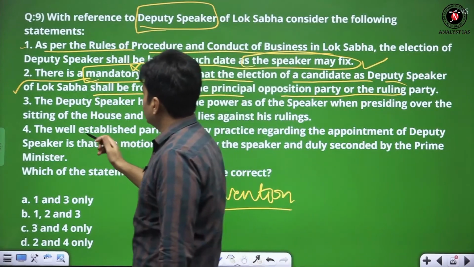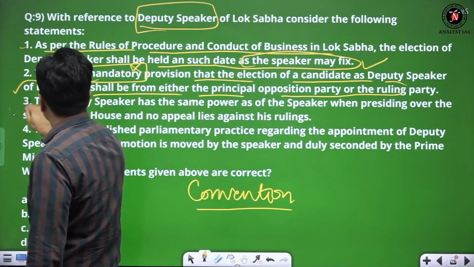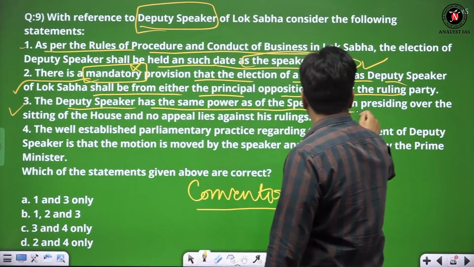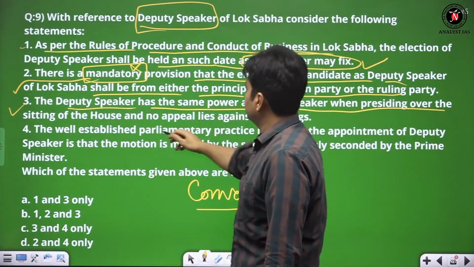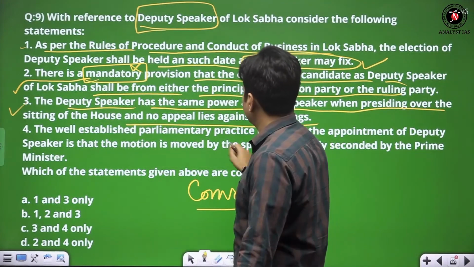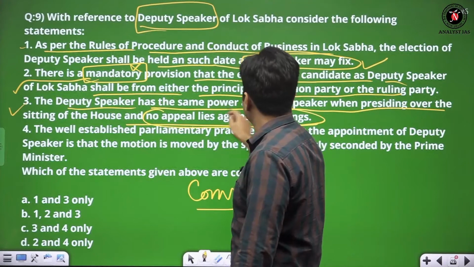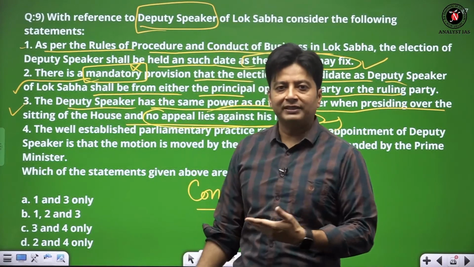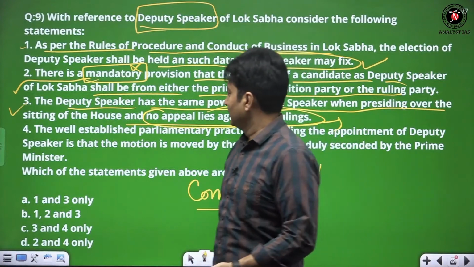Now, the third statement: the deputy speaker has the same power as the speaker when presiding over the sitting of the house, and no appeal lies against the ruling. This is also correct, but no appeal lies against his ruling in court. This is wrong, but this has been omitted, so we will be considering it as the correct one.